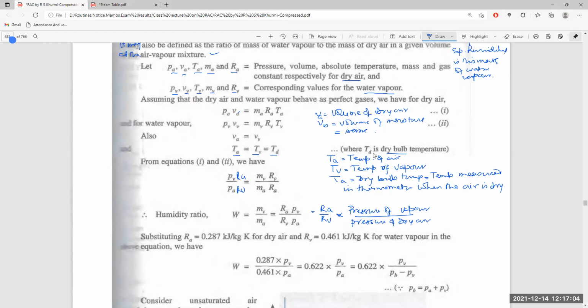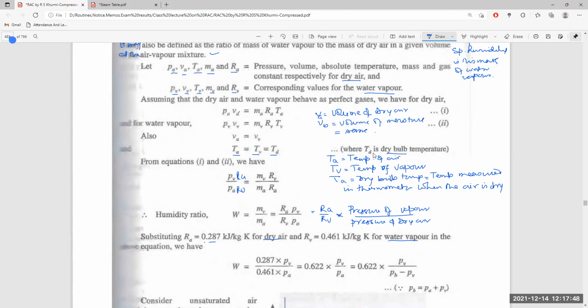We know the gas constant of air RA is 0.287 and RV is 0.461 kilojoule per kg K for water vapor. RV is the gas constant of the vapor and RA is the gas constant of dry air. We put these values in the above equation and W becomes 0.622 PV by PA, that is, PV divided by barometric pressure minus vapor pressure.